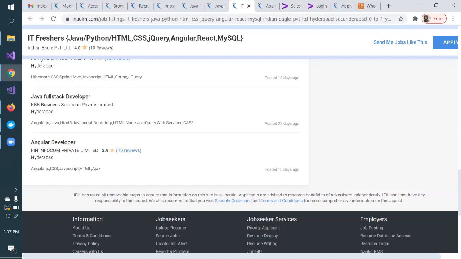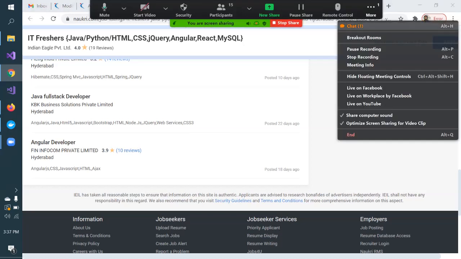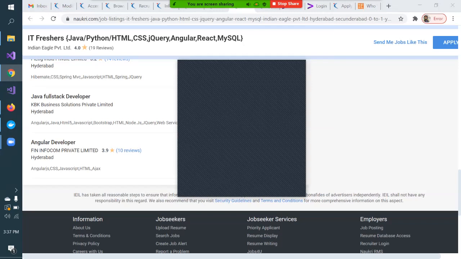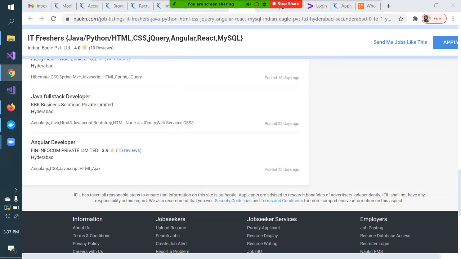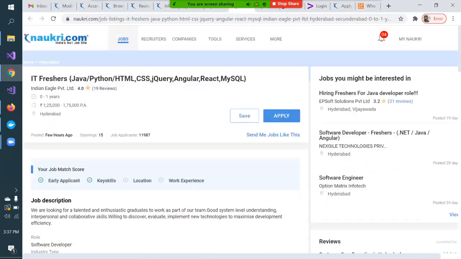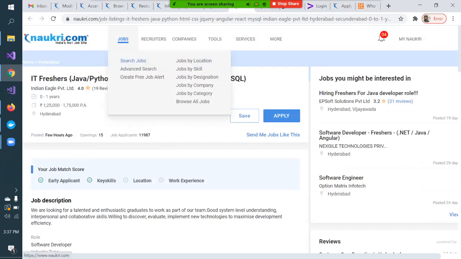So at this point, let me know if you have any question. You can ask on the chat window. So I will be observing. If you have got any specific thing, please help with non-technical search such as MBA search. Okay, so keep writing on the chat, and basis your question on the chat, I will try to search job like that.